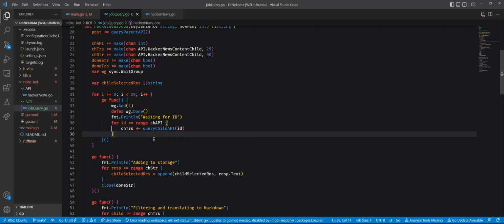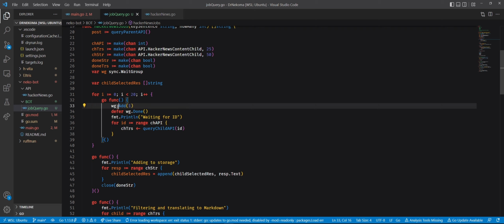Okay, so let's now go through these ones. This is basically a message that will appear in the terminal, just for debugging purposes. And then this is basically working like a semaphore.